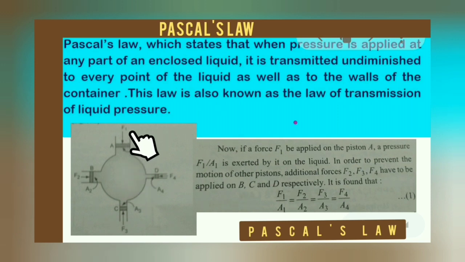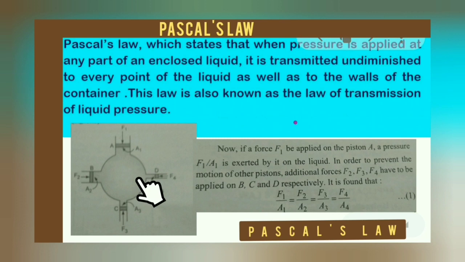See here, when you push this piston inwards, then what happens? The force applied here is F1 and the area is A1. So the pressure here is F1 by A1. In order to prevent the motion of all the other pistons, additional forces F2, F3, F4 have to be applied at the points B, C, D respectively.